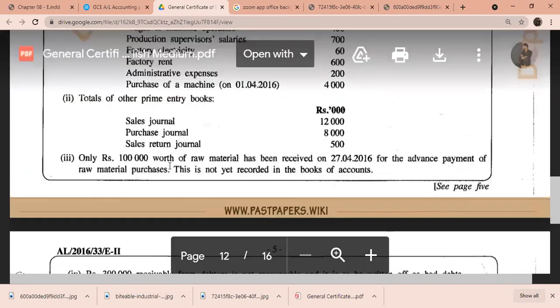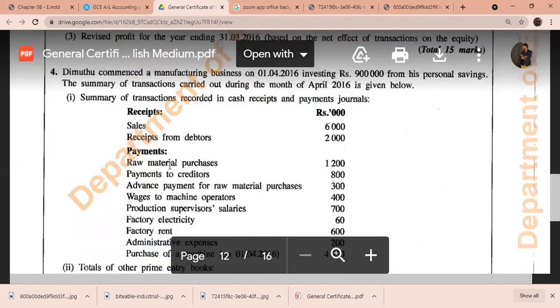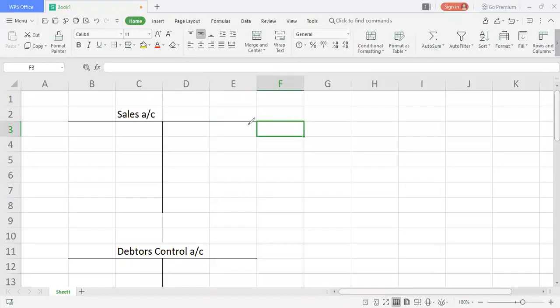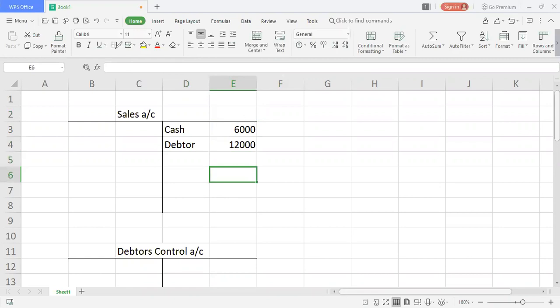So I can directly take the sales of 12,000 from the other primary books, which is the sales journal, as credit sales, and the sales you are seeing here, 6,000, is the cash sale. So I'm going to move on to the Excel sheet and write 6,000 as cash and credit sales, you can also say debtor, whatever it is, still correct, 12,000. So altogether you have a balance to balance.